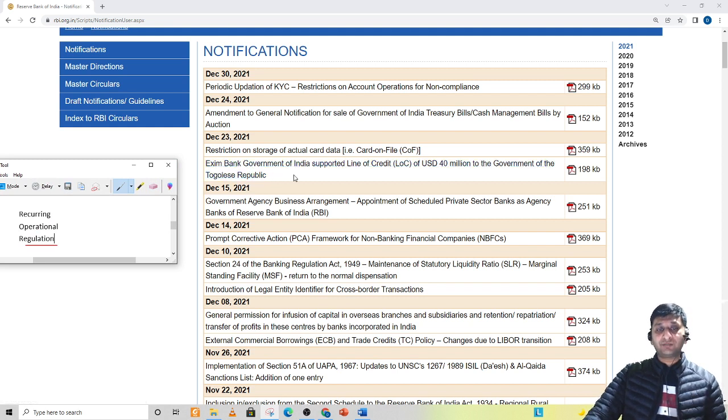See the next news. Exim Bank, Government of India supported line of credit of USD 40 million to the government of Togolese Republic. And these kind of news will keep coming now and then, that credit line of some bank has been increased or decreased. So I will find it more of a recurring or operational in nature. I will just avoid this.